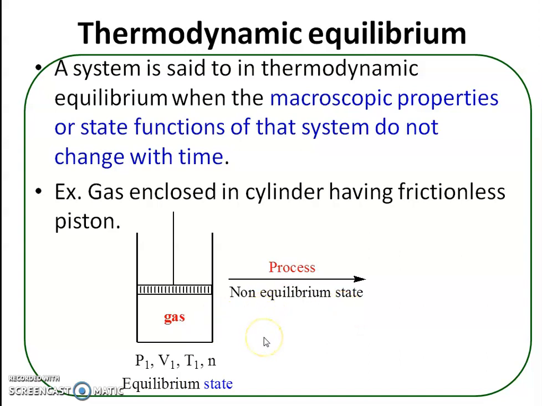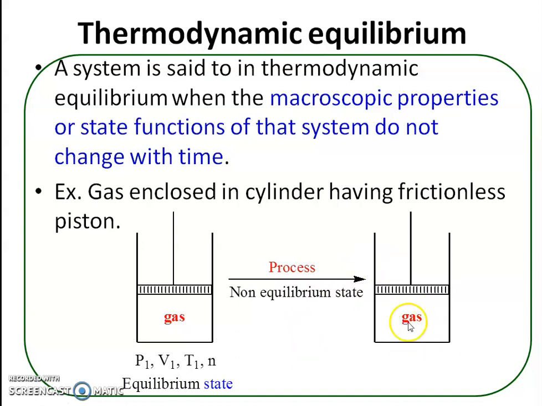It is a non-equilibrium state during the process, and after completion of the process, the system again attains the final state, and at the final state the state variables are again fixed, that is pressure P2, volume V2, temperature T2, and at the final state the system again acquires equilibrium because there is no change in pressure, temperature, volume, and the piston is motionless. So this is what is thermodynamic equilibrium.